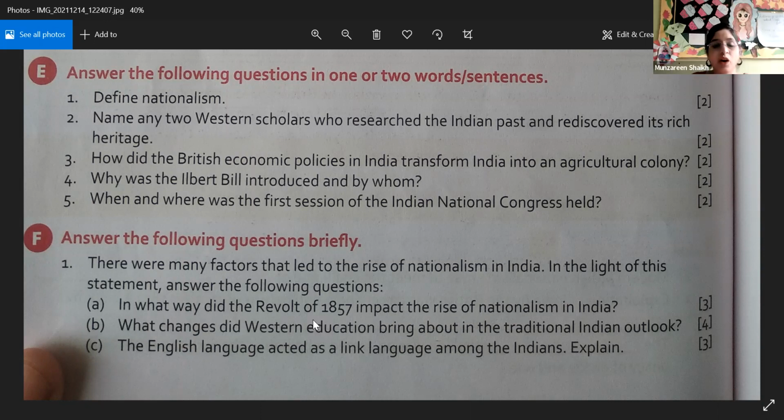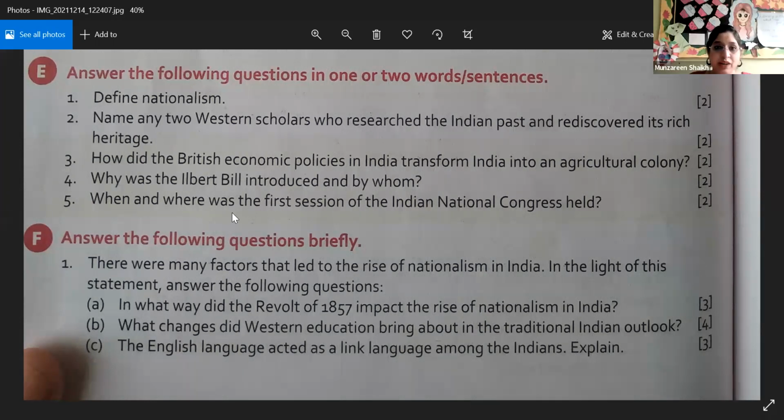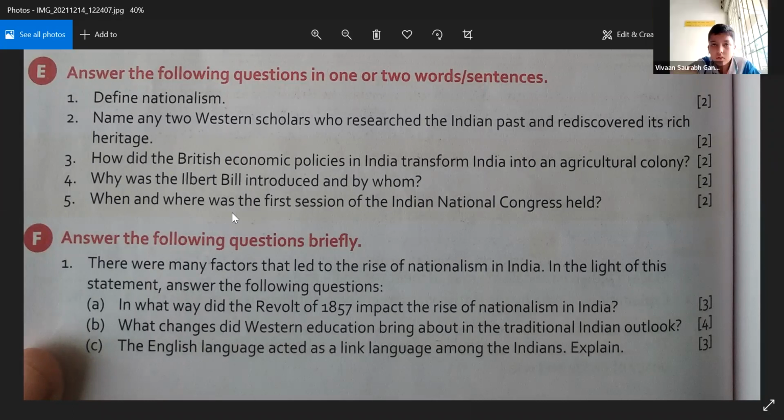Right. Along with that, we just read it in the previous class. I hope you remember where it said that it was only the revolt which had developed the feeling of nationalism among the Indians, right? It was only after this revolt of 1857. Got this, everyone, children?